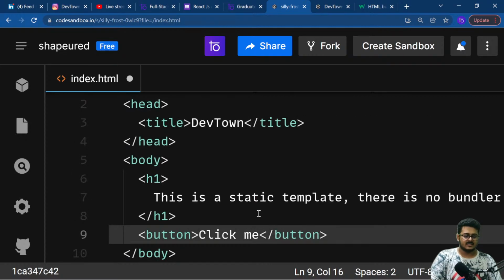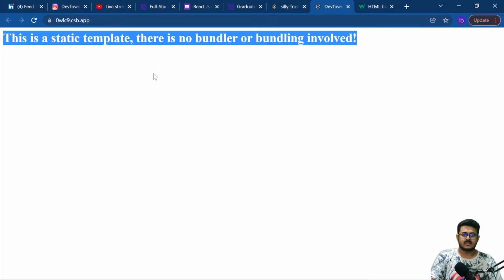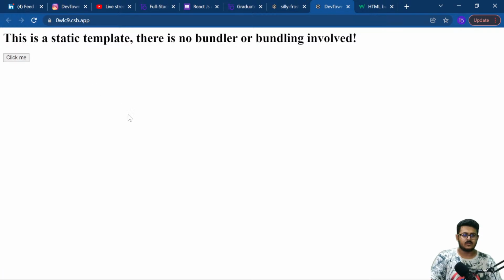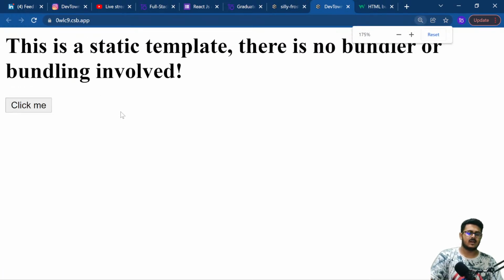Once you have done that, you can save this entire website, go back to your web page, and reload the page from right over here, and you are able to see that we are having an h1 tag, that is some heading, and then a clickable button right over here. Okay, so this is how you can convert whatever images you are having into websites by just doing a bit of Google search and asking the right questions. It's all about asking the right questions and finding the right answers at the end of the day. Of course, as your experience grows with time, it will become relatively easier for you to complete the work in a much faster manner.